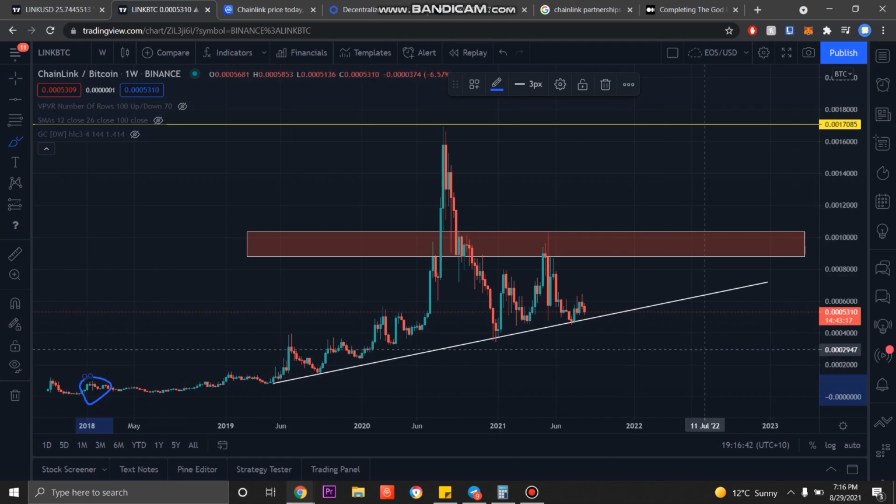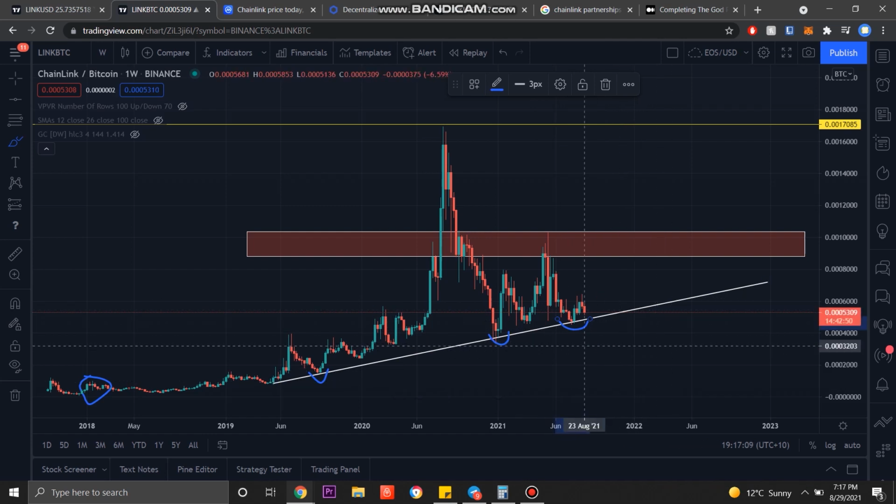But this bull market has certainly been extensive, and even from as far back as 2019, we've been gaining against Bitcoin on Chainlink. We've made repeated spikes up after retesting this trend line. So we saw a retest here, we spiked up as a result. We saw a retest back here in December 2020, spiked up as a result. We've recently retested here, and we haven't spiked up yet,